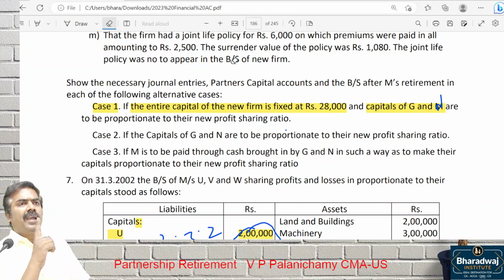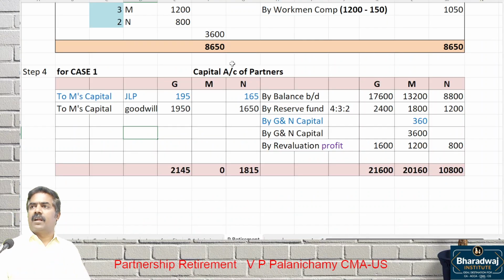Wait. Anything told about the retiring partner? Anything given about the retiring partner, whether you have to settle or not? If nothing is given, you can transfer to loan account. Come back to the capital account. To M's, which partner retired? M's loan account, balancing figure. What is M's loan balancing figure? 20,160. Yeah.